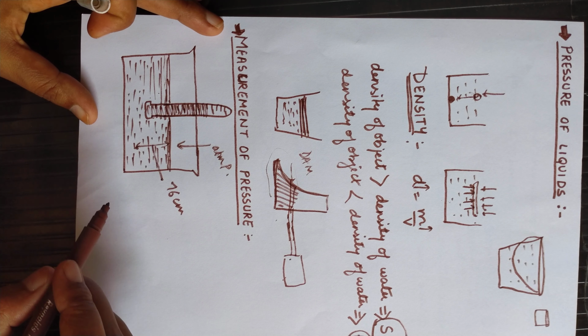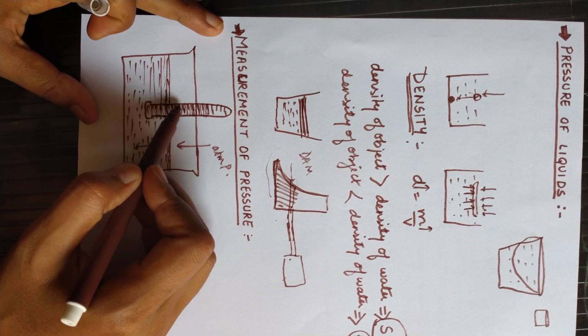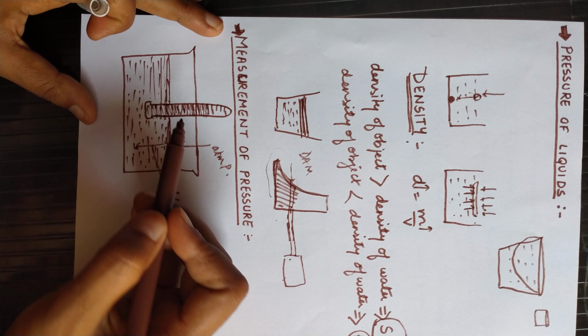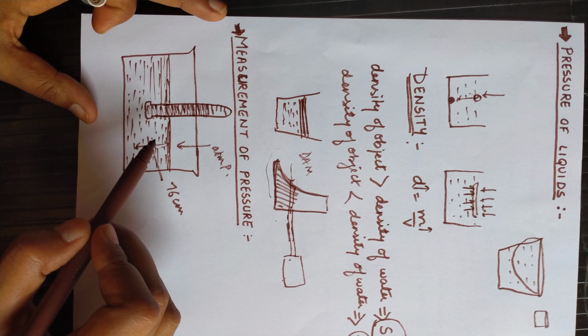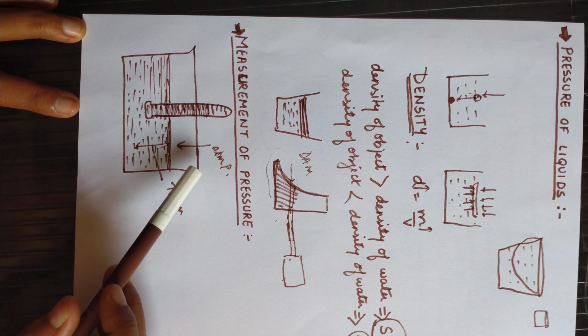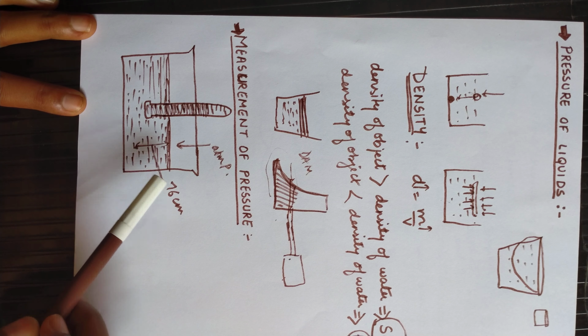This is atmospheric pressure, due to which the level of the mercury first of all begins to fall at a particular height, and afterwards it will get balanced by the atmospheric pressure. So the barometer is a device which is used to measure the atmospheric pressure, in which a glass tube is there which is long, and this glass tube is sealed at one end.